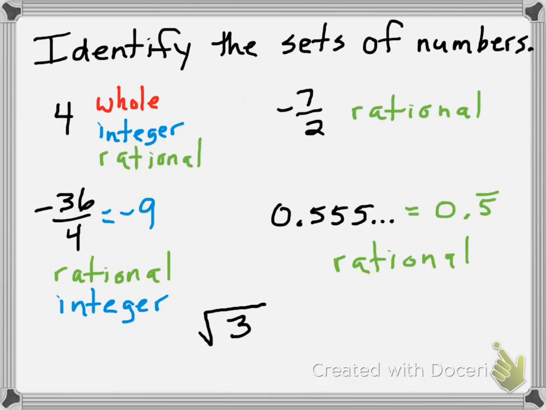Okay, now, the square root of 3. Like I said earlier, this is the main time you see your irrational numbers. If you're taking a square root of something that's not a perfect square, is 3 a perfect square? No, it's not. 1 is, 4 is, 3 is not. That means if you take the square root of 3, then you get an irrational number because you would get a decimal that doesn't repeat and doesn't stop.